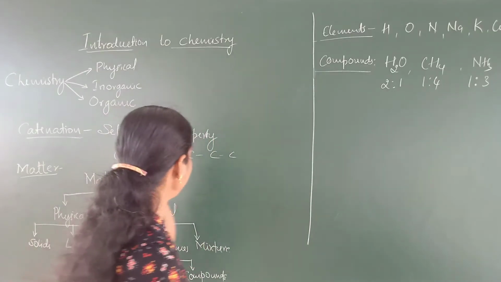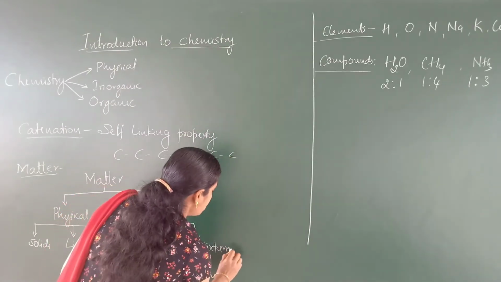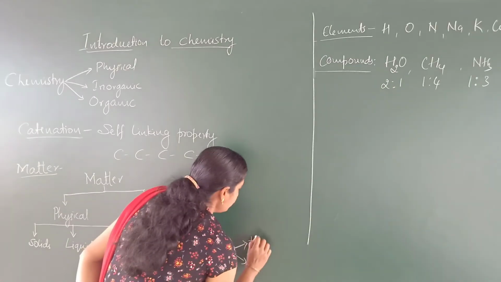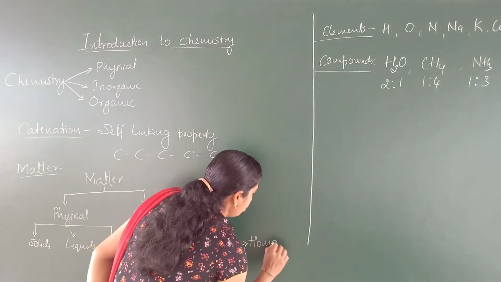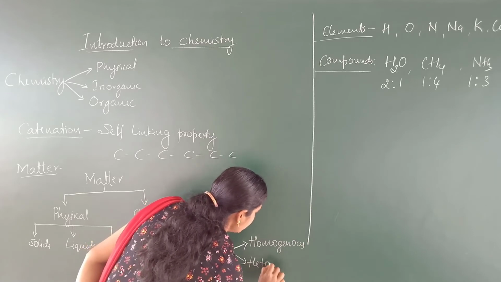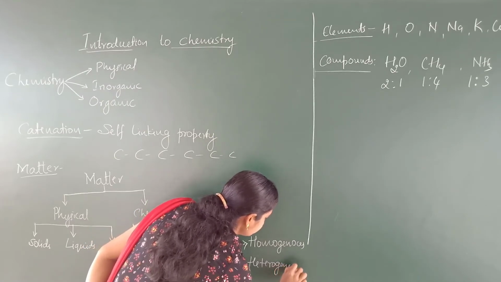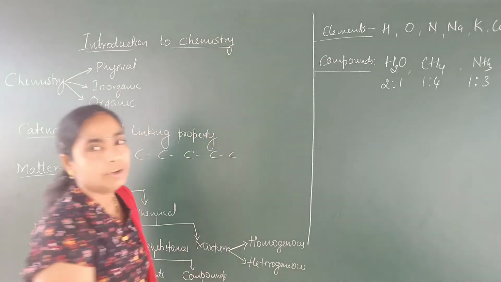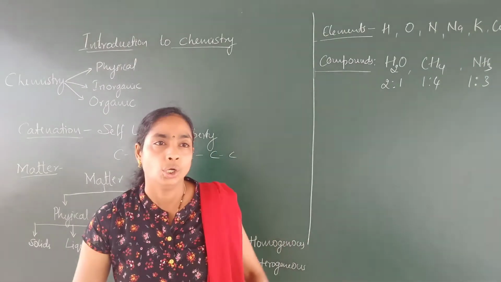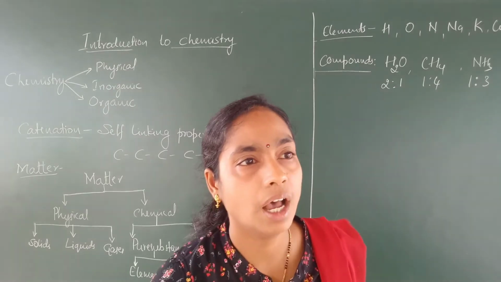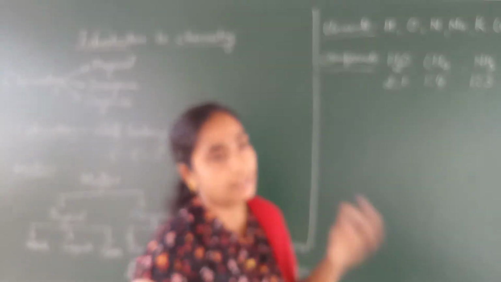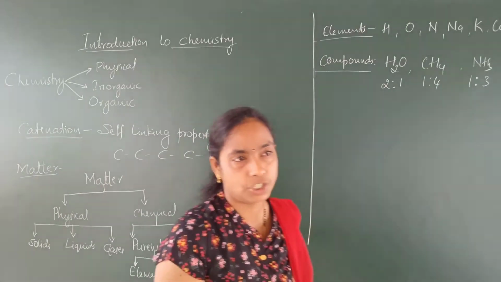Next, mixture. There are 2 types of mixture: homogeneous mixture and heterogeneous mixture. What is a mixture? When 2 or more components are mixed together in any proportion, the resulting substance is called a mixture.